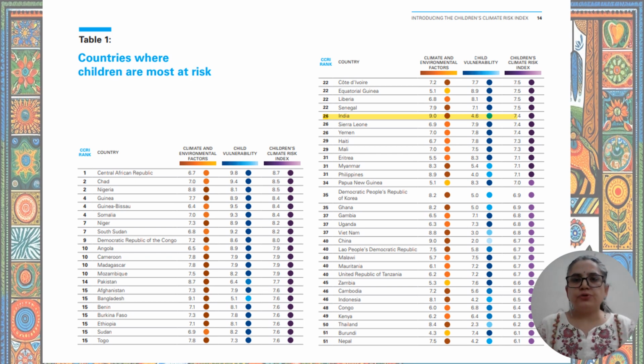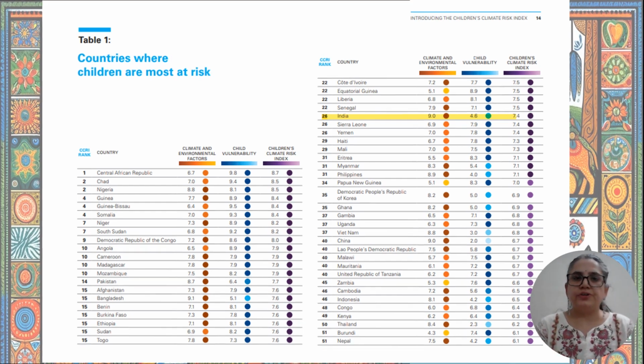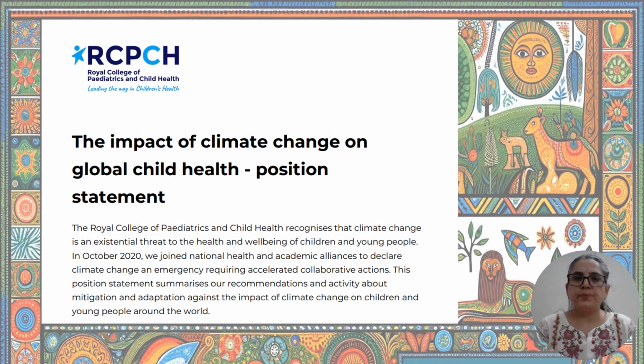Now this table shows the ranking of countries where children are most at risk. Here you can see that African countries are ranked higher, and India is ranked 26, where the score for exposure to climate hazard is 9 out of 10, and the total score of India for the Children's Climate Risk Index is 7.4 out of 10. So this is a matter of concern for the country itself.